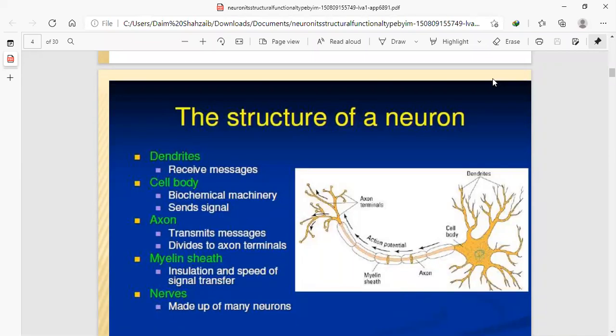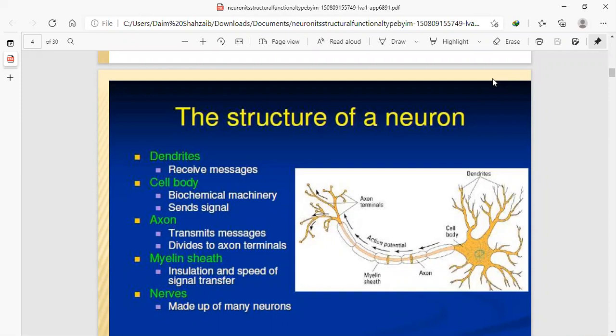The cell body is a unit, and it transfers messages, sends signals, and makes them ready to go through the axon, and then with the help of the axon, messages are transmitted to the axonal terminals, to the end of the axon.